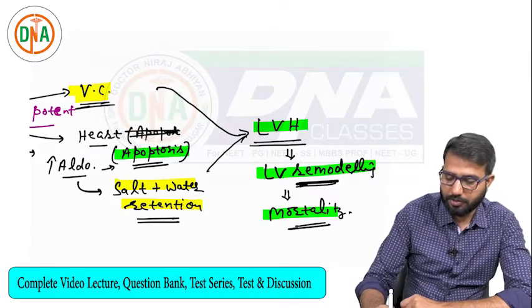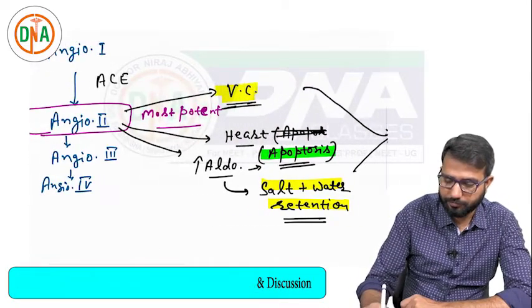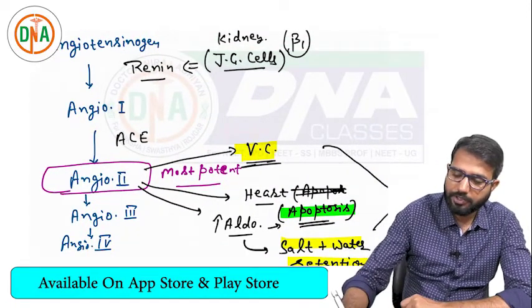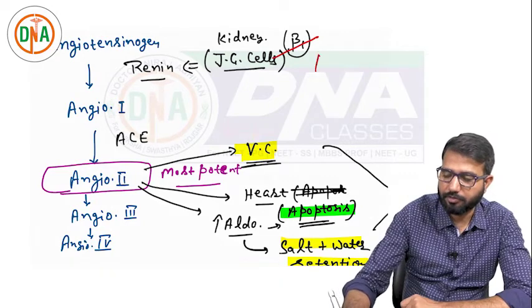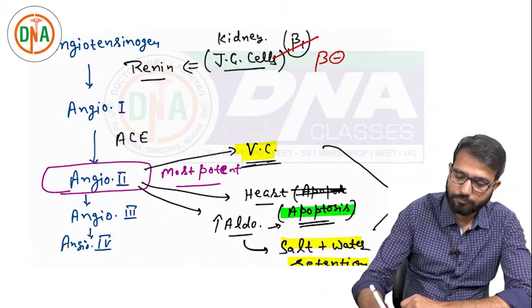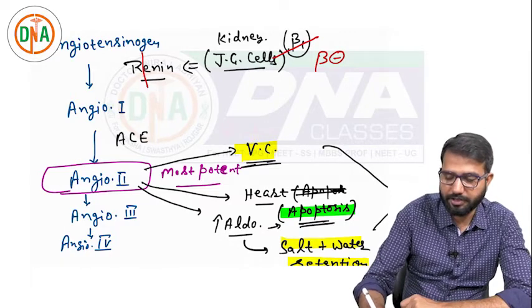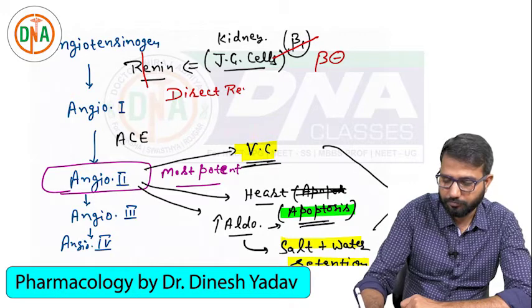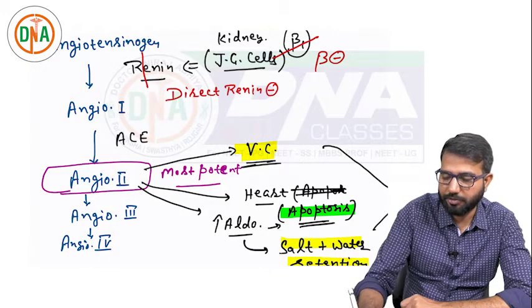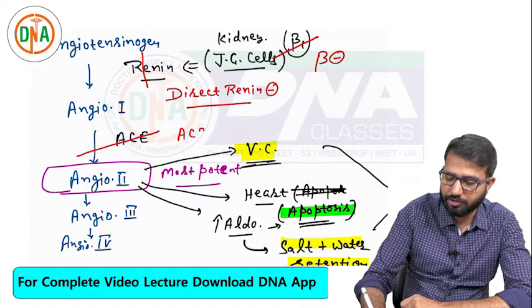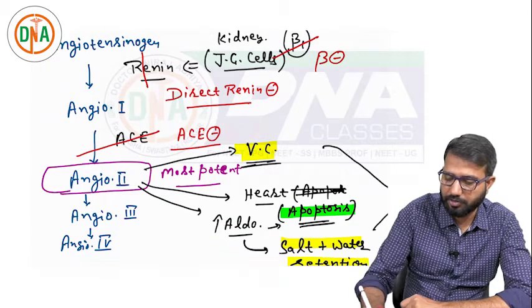Now, the drugs acting on this pathway: we can simply inhibit the beta receptor, so beta blockers are there. You can inhibit the renin action, so direct renin inhibitors are there. You can inhibit ACE, so angiotensin converting enzyme inhibitors are there.